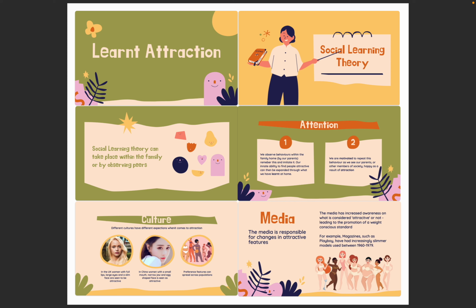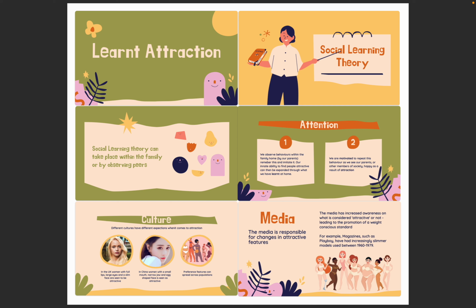One way that attraction can be explained is through learning. One learning theory that can be used to explain attraction is social learning theory, developed by Bandura. There are 4 factors in social learning theory which can be applied when explaining attraction, and this learning can take place within the family or by observing peers in society.